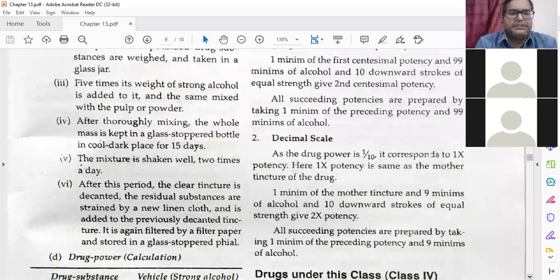Okay, the mixture is shaken well 2 times a day, meaning morning and evening, or any other time. After this period the clean tincture is decanted, the residual substances are strained through a new linen cloth, and it is added to the previous decanted tincture. It is again filtered by filter paper and stored in a glass stopper vial.